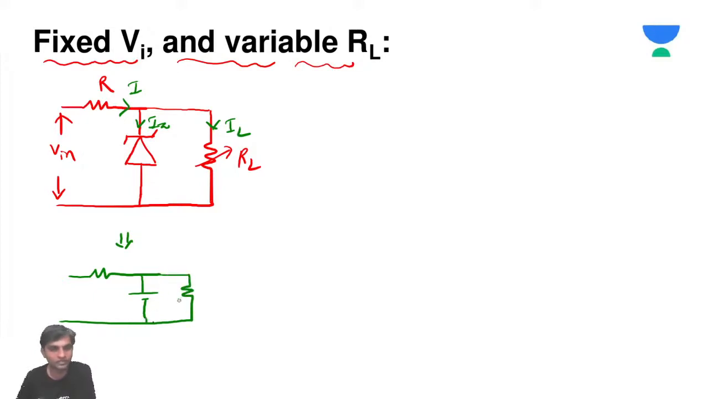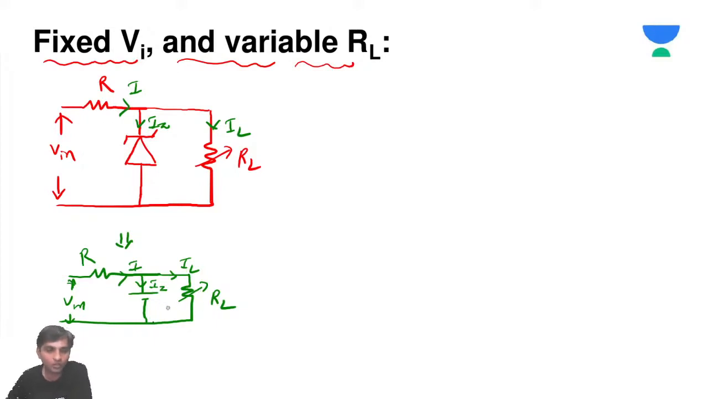But this is the load resistance RL, which is variable. This is R, and you are going to have a current I here. This is the current IZ, and this is the current IL. This current IL is going to be from V input.